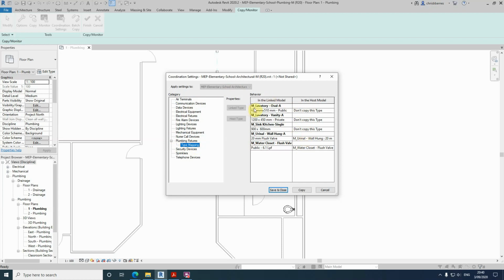So next to this one here, M Lavatory Oval A, we're going to change it for M Lavatory Oval 635 by 510 Public, this one.